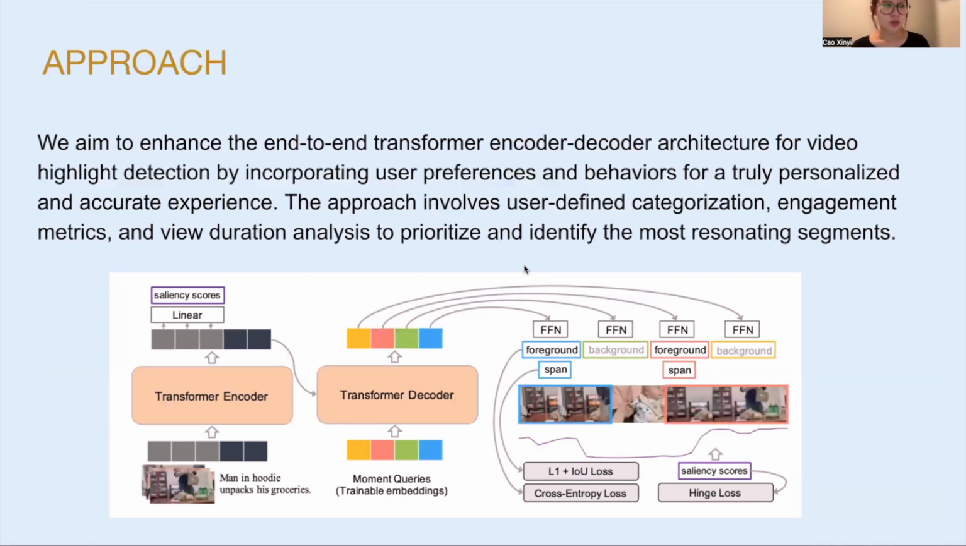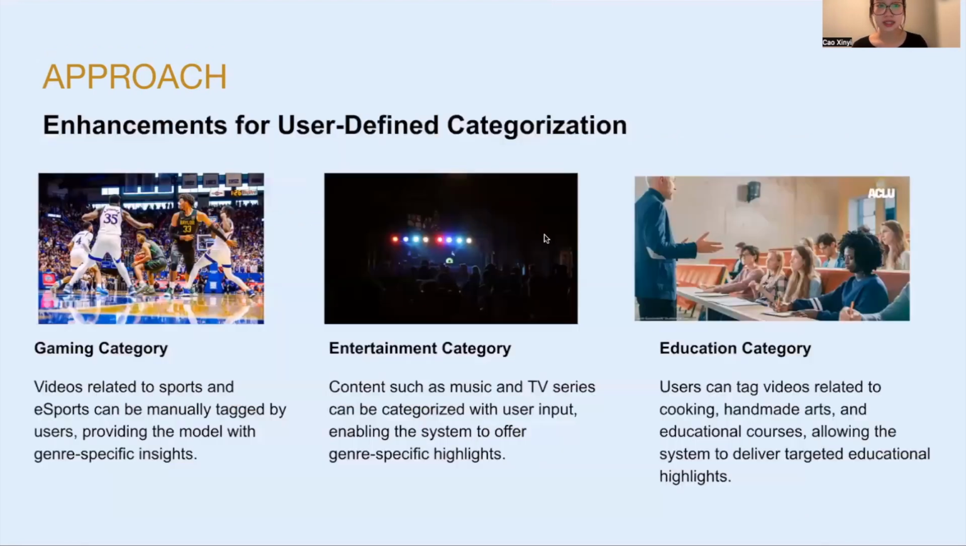Here's the approach that we use to build our model. We aim to build on the model that I already have, an end-to-end transformer encoder-decoder architecture for highlight detection. We want to enhance it by incorporating user preferences and behaviors for a truly personalized and accurate experience. So the approach involves three major areas. The first is user-defined categorization, the second is engagement metrics, and the third is view duration analysis, in order to prioritize and identify the most resonating segments.